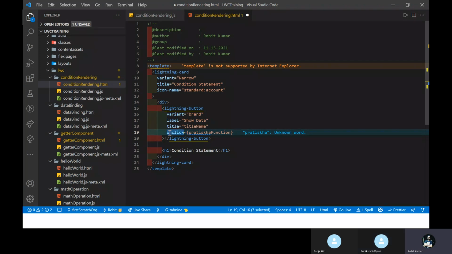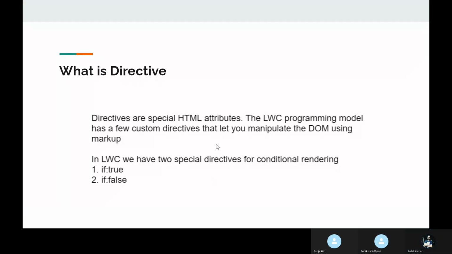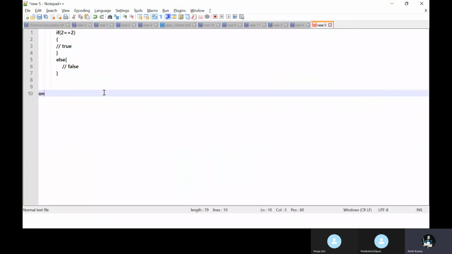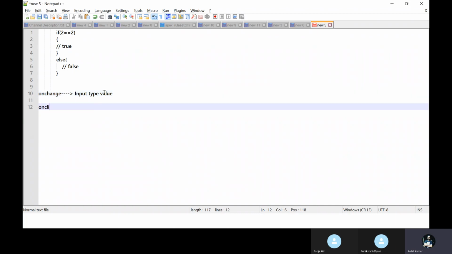On click means once you click on the button. Handle change is not a predefined function, it's user defined. You can change the name. On change means if you want to change the value in an input type box. On change is always used for input type values, meaning you take input from the user side, but on click always works on the button.